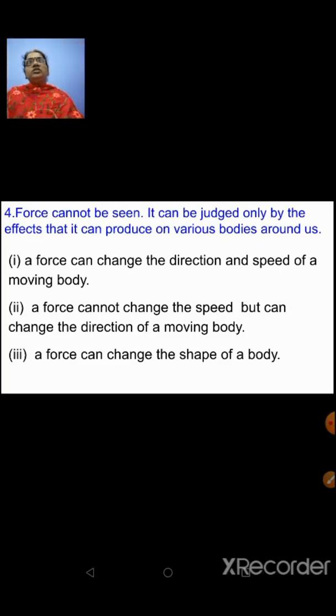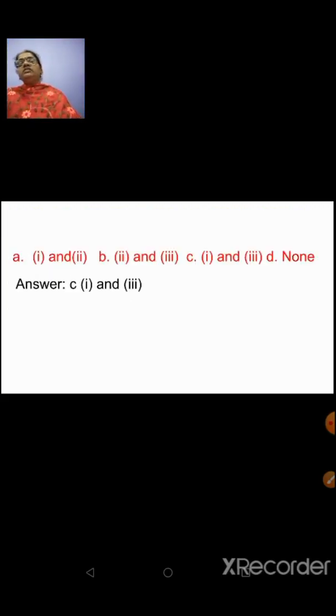You can judge the object has been acted upon by a force when it undergoes a change in direction, when it undergoes a change in the speed, when it undergoes a change in the shape. So point number 1 and 3 stands as the reason for the given statement.